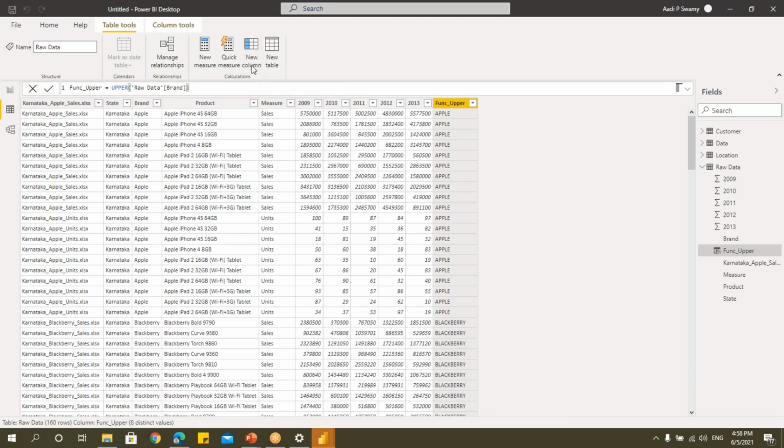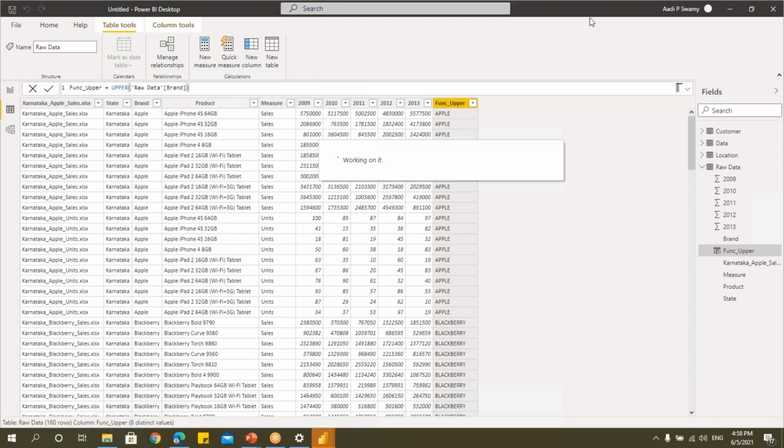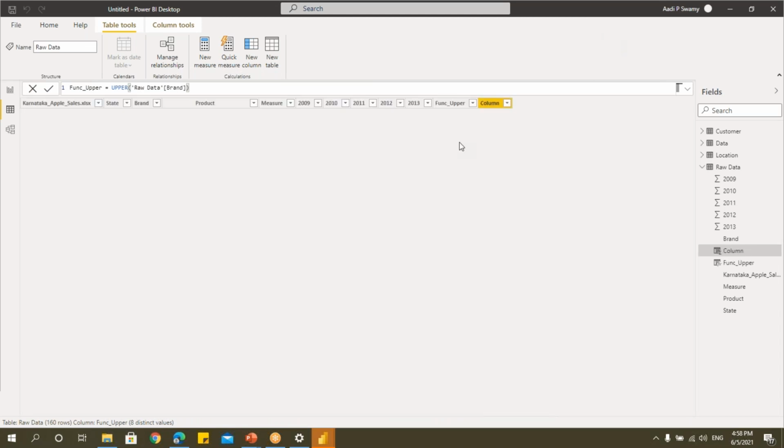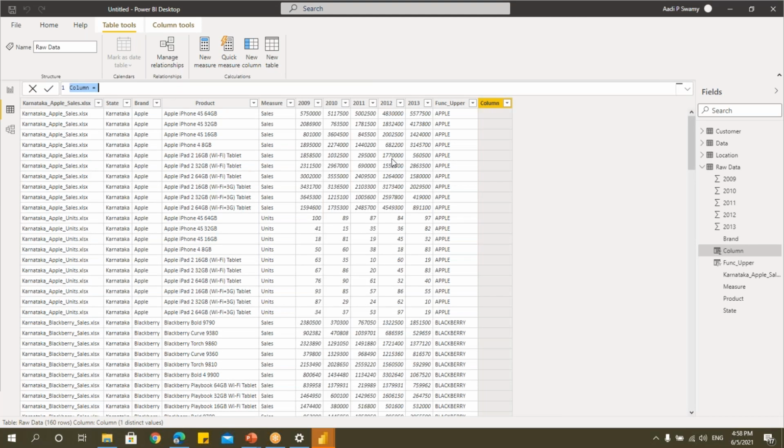Let's go here. I'll say new column. I can still use many functions that we use in Excel. Let's go here and say function LEN. I want to find the LEN of this product column, that is the number of characters.